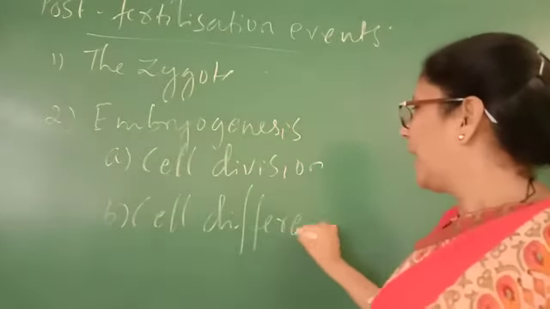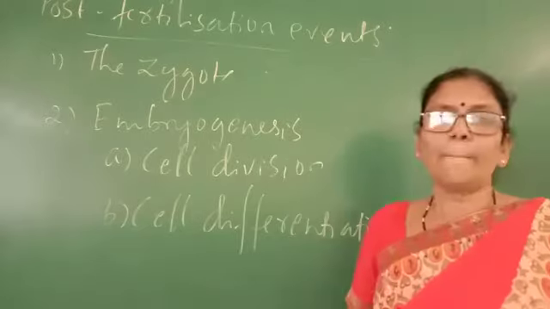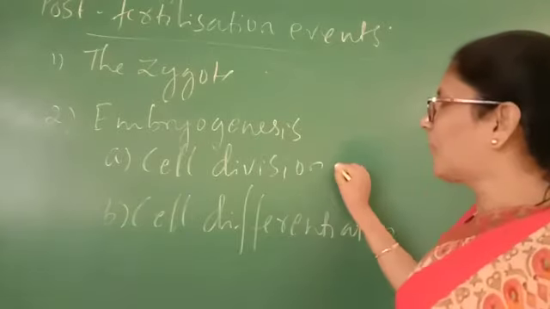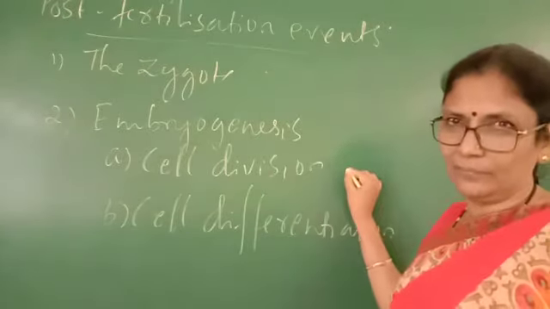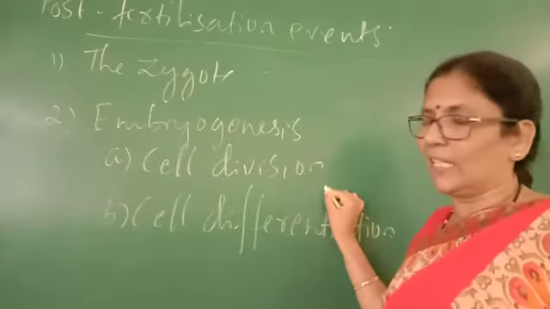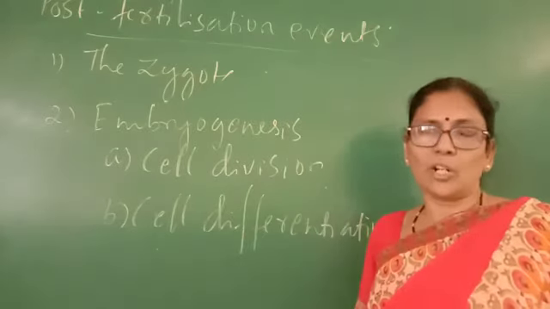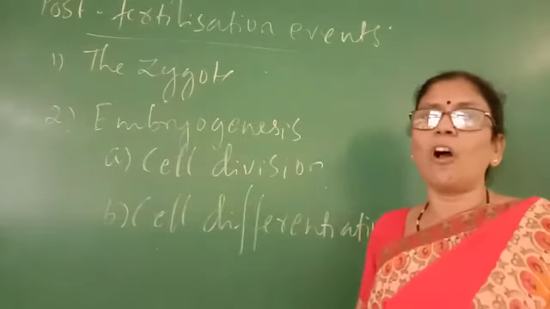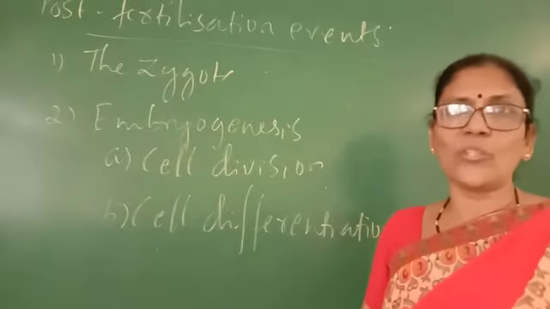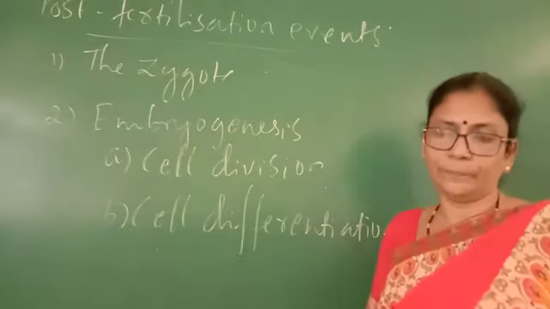By cell division, the number of cells is increasing, and by cell differentiation, cells undergo maturation and form different types of tissues and organs to form an organism body.